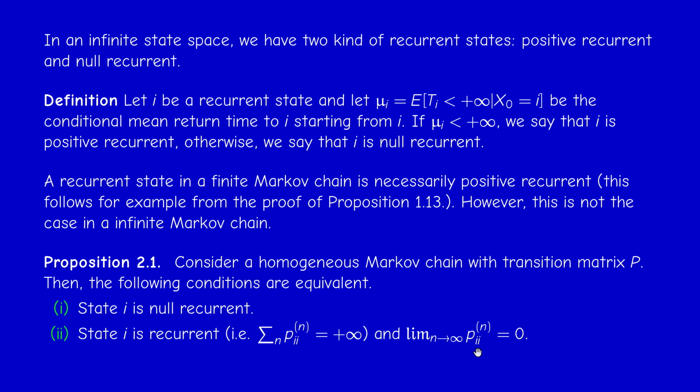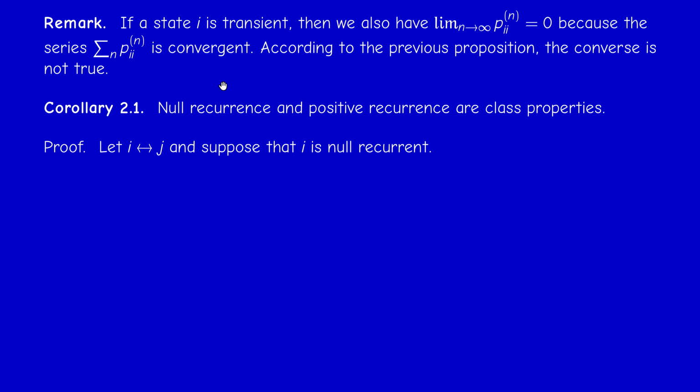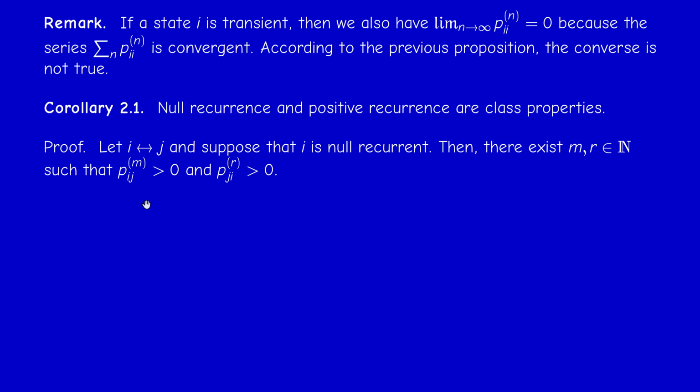I will not prove this. You can see it in the references and the literature that I gave at the beginning of the lecture notes. But I will use this to prove that null recurrence and positive recurrence are class properties. What does it mean? It means that if two states communicate, according to our definition of communication from chapter 1, and one of them is null recurrent, the other is also null recurrent. So if i and j communicate, then there is a path of length m going from i to j, and a path of length r going from j to i.